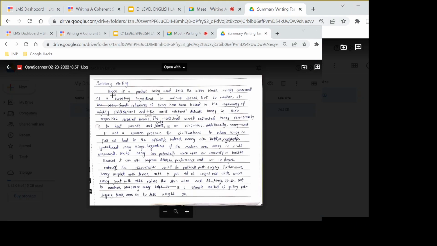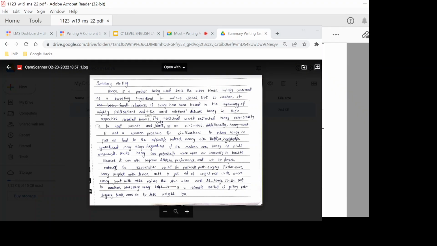Okay, this child has written here, honey is a product being used since the olden times, initially consumed as a sweetening ingredient in various dishes. Now, if you just take a look at the question, I'm just wondering if the question asks you to use the given starter. Anyway, let's move on. Features in mythology, folklore, or legend of many civilizations.